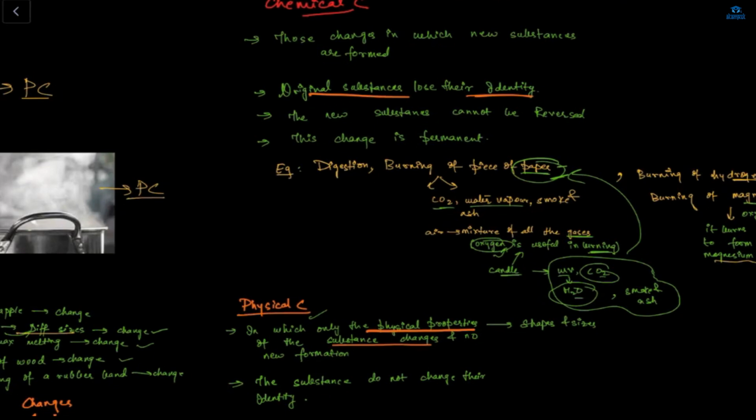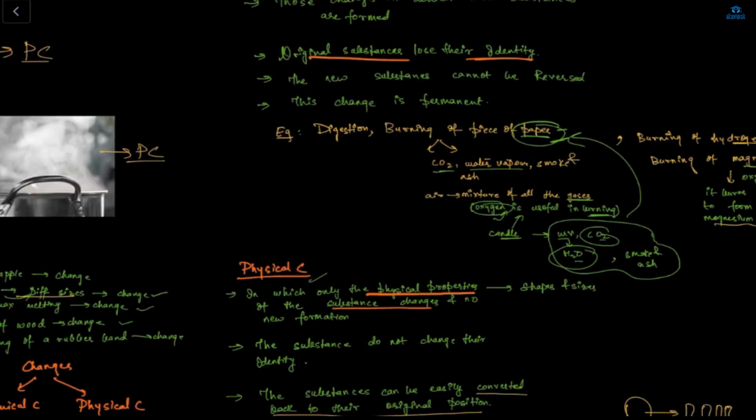A chemical change is when the original substance loses its identity and a new substance forms, which cannot be reversed. Ma'am, today I did a chemical change. Today my father and I put sugar on the stove and it just turned into carbon. That change is not reversible, so that's a chemical change. Yes, the substance loses its identity, it converts into carbon.